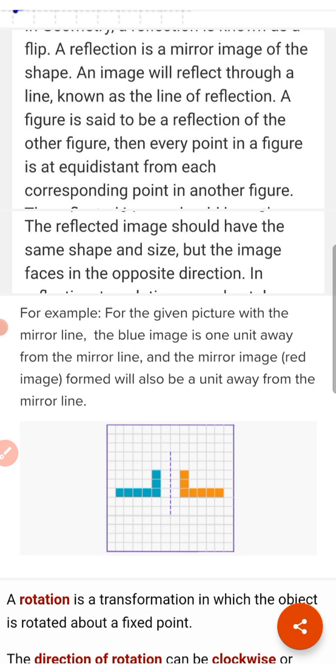The reflected image should have the same shape and size, but the image faces in the opposite direction.